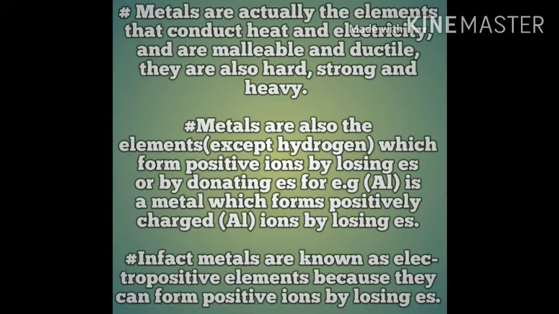Metals are also the elements, except hydrogen, which form positive ions by losing or donating electrons. For example, aluminum is a metal which forms positively charged aluminum ions by losing electrons. In fact, metals are known as electropositive elements because they form positive ions by losing electrons.